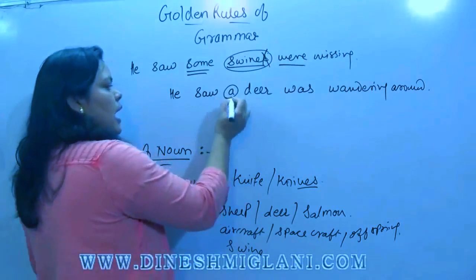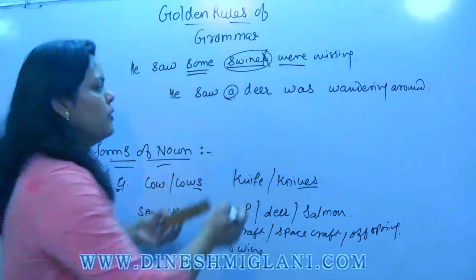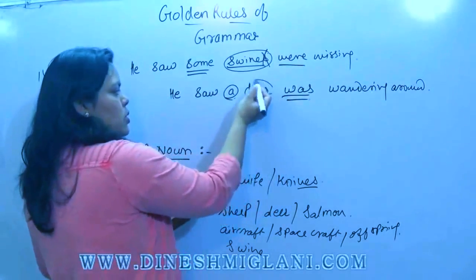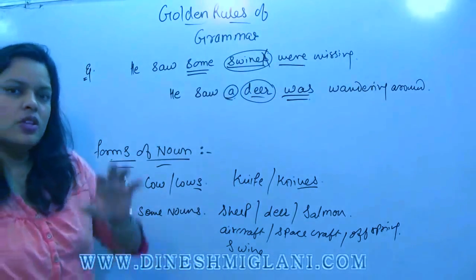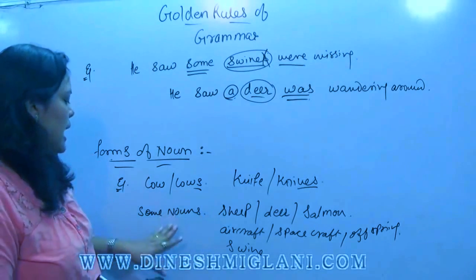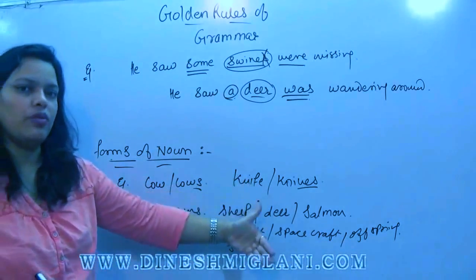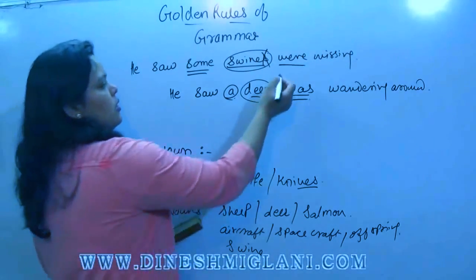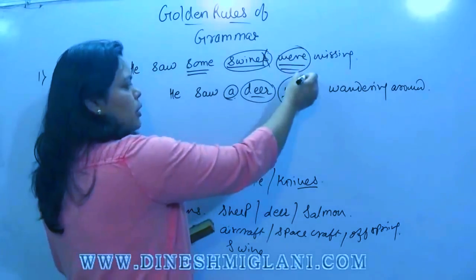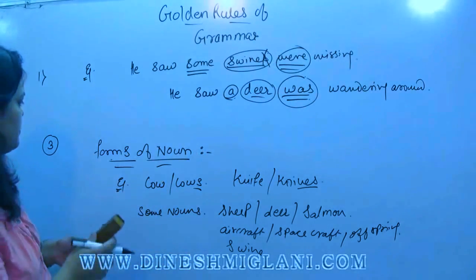Now, article A represents a single form. So, the verb is was. But we don't change the noun to single or plural form. It remains the same. So, this is what we have to do. Some nouns don't change from single form to plural form. They remain the same in both ways, but they use different forms of verb. They use a single verb or plural verb according to the sentence.